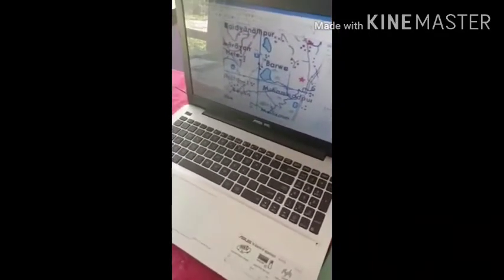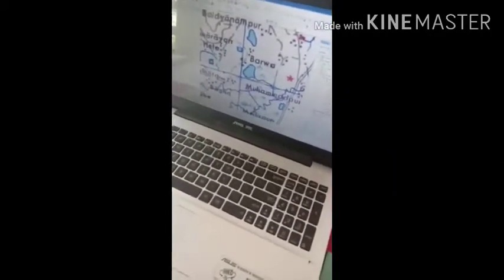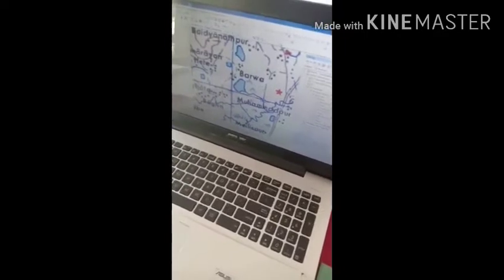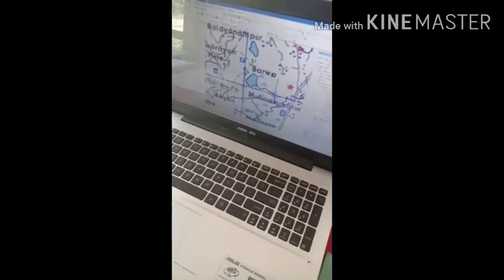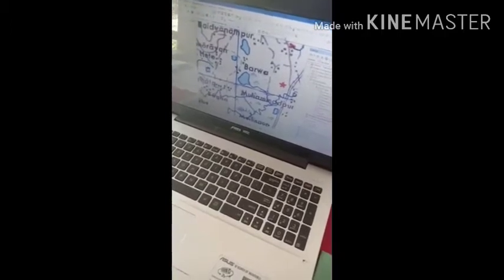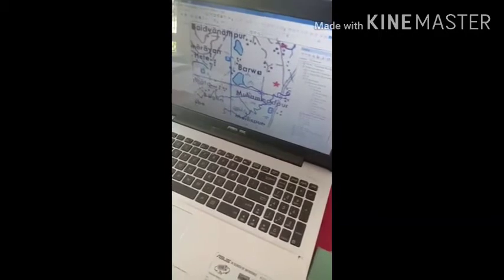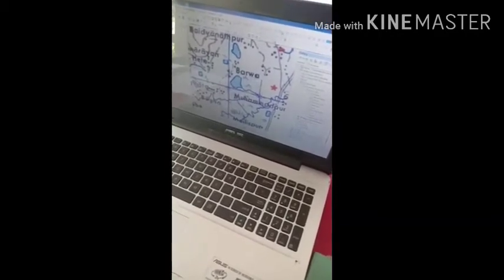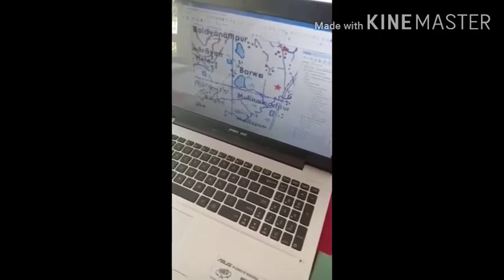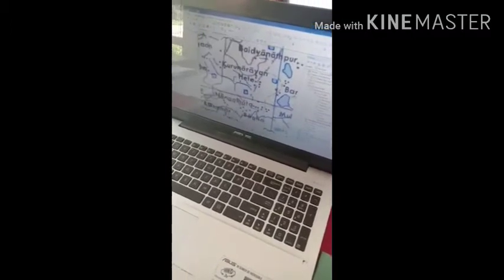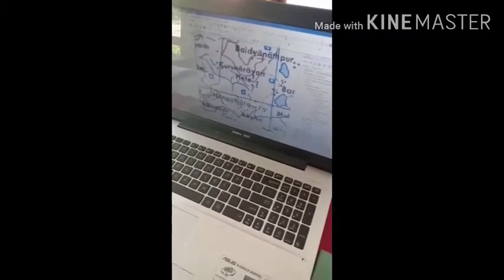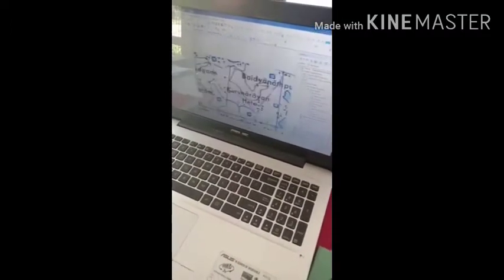That is a man-made feature, while this is a natural feature. The basic difference between both of them is their pattern. This has a regular shape, looking like a perfect square over here. But here it has an irregular pattern and irregular shape. So these irregular shaped features are basically natural features, while these are all man-made features.